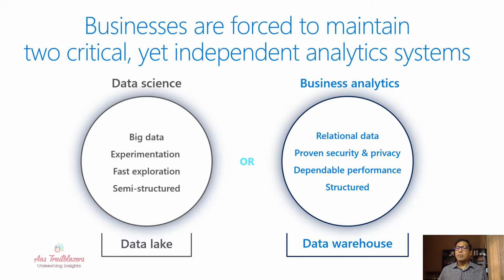This has dependable performance because it has matured over a period of time, and it also has proven security and privacy capabilities. On the left side, we have the newer data lake architecture or workload to enlighten data science and machine learning development. This kind of system is based on big data. It allows you to store semi-structured and unstructured data and allows fast exploration of data.